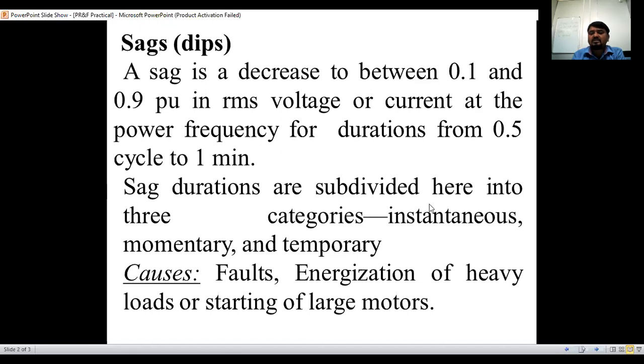Sag durations are subdivided into three categories. They are instantaneous, momentary, and temporary. Suddenly the fault will occur and then it will be removed, so that is temporary. The causes of sag are faults, either line to line or line to ground faults, energization of heavy loads, or starting of large motors.